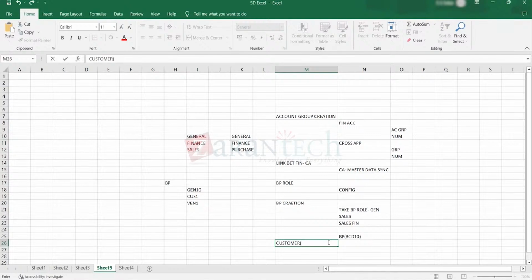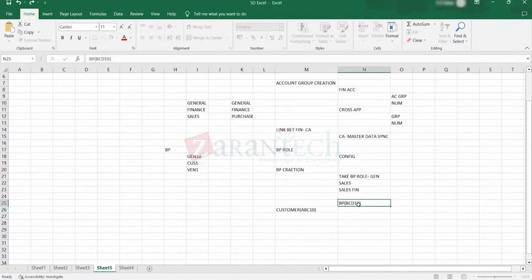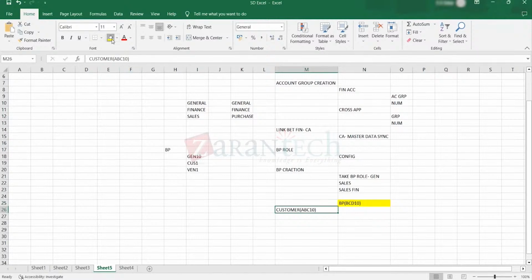The customer number was ABC 10. Just highlight those two, customer and BP, and change the color. So now we have created the BP and we have created the customer.